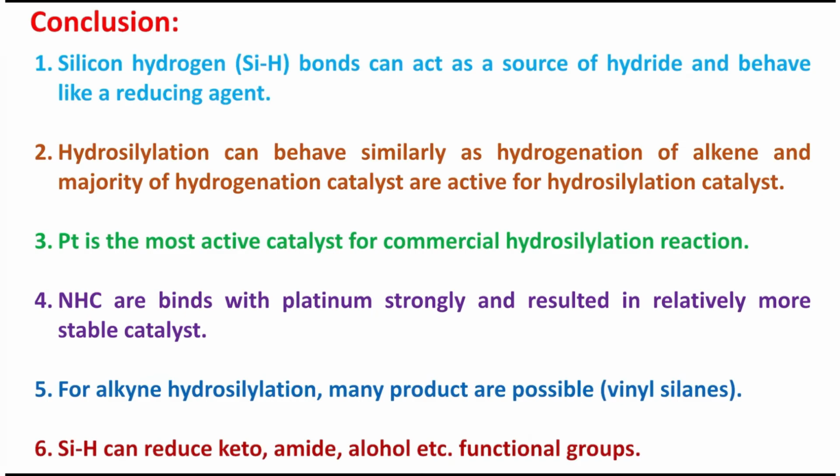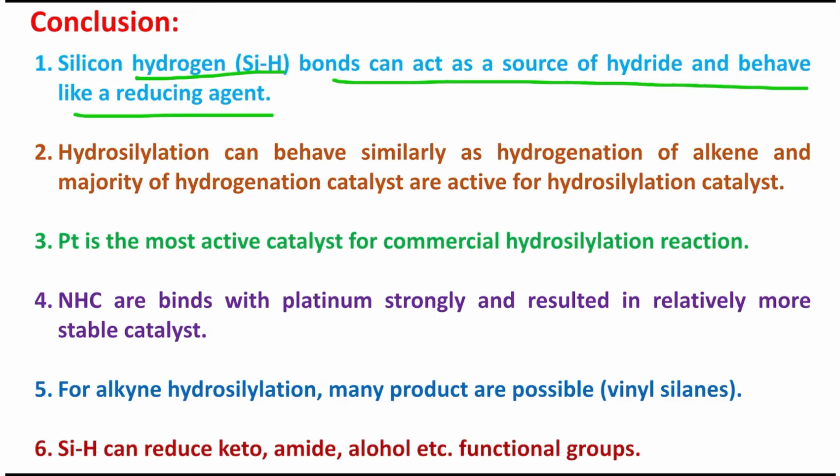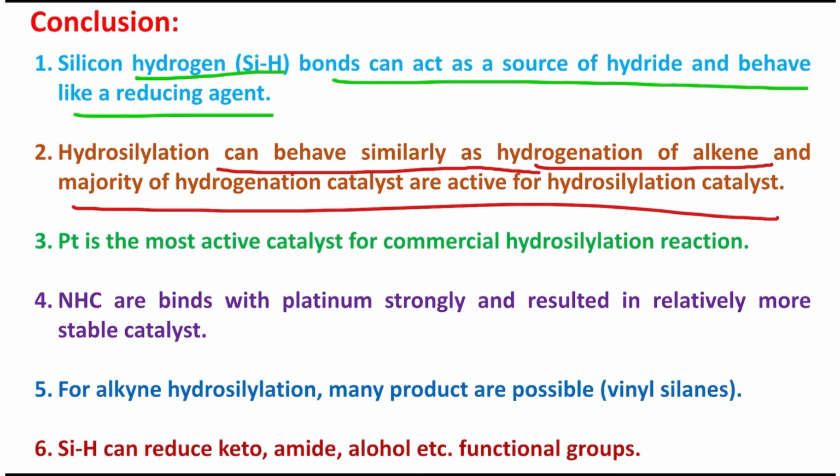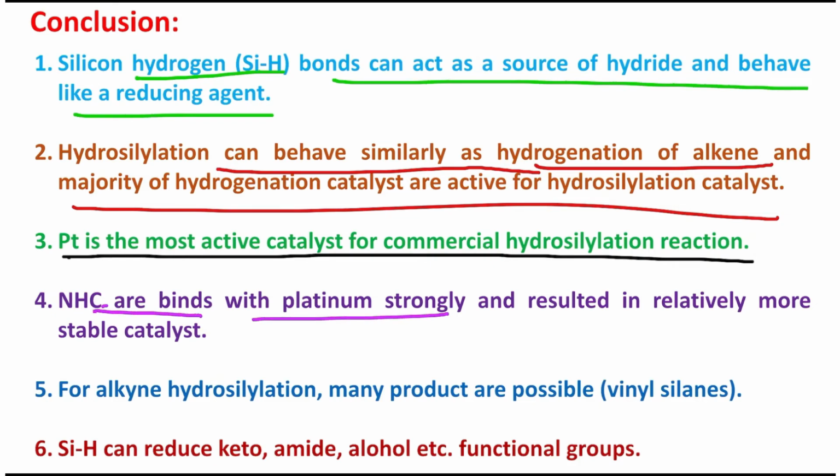Now in conclusion, what you have learned today is that silicon-hydrogen SiH bonds can act as a source of hydride and behave like a reducing agent. I shall explain something later on about boron-hydrogen versus silicon-hydrogen. Hydrosilylation can behave similarly to hydrogenation of alkene, and the majority of hydrogenation catalysts are active for hydrosilylation. Platinum is the most active catalyst for commercial hydrosilylation, and N-heterocyclic carbenes can bind with platinum strongly, resulting in a more stable catalyst which will reduce platinum leaching.